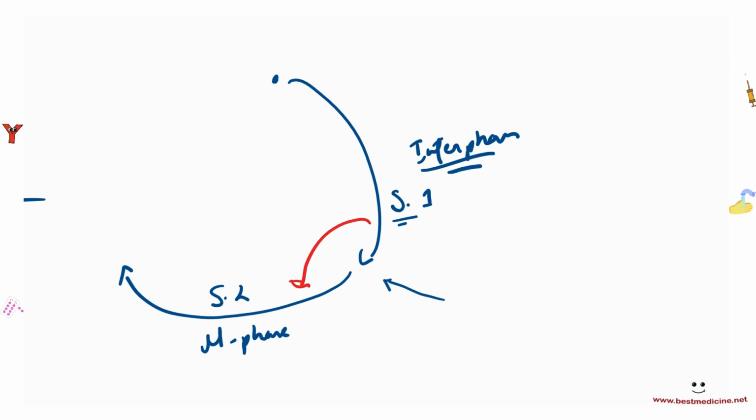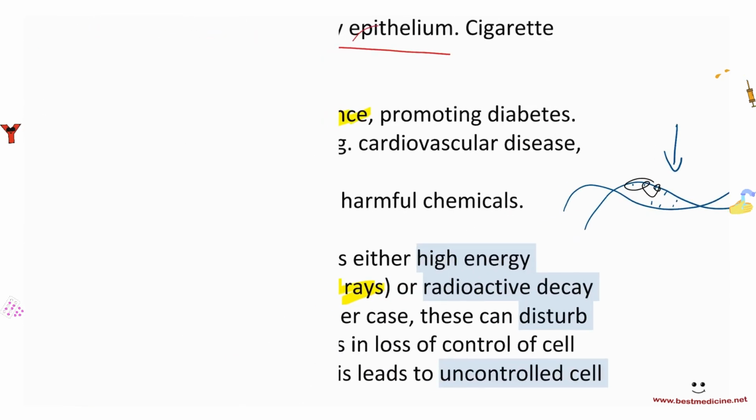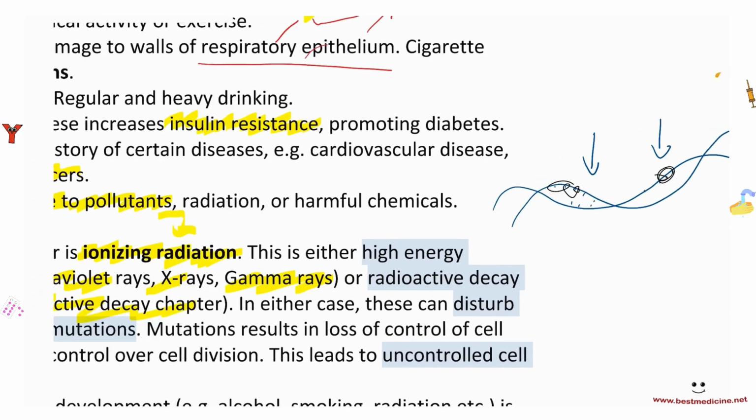For example, they check if the DNA has been replicated well or not, right? So if the DNA is well replicated, then after the signal, these genes will say, okay, everything is good, everything checks out, go ahead to the next phase. But if the DNA is not well replicated, then usually these genes will stop the cell from dividing, stop the cell from jumping into the M phase, the mitosis or meiosis phase, mostly mitosis.